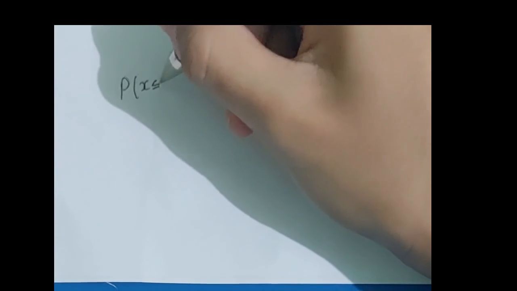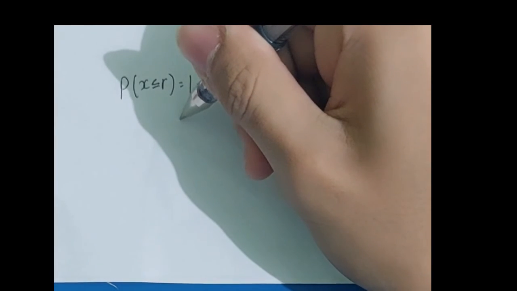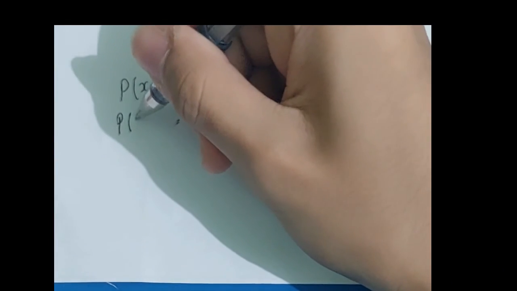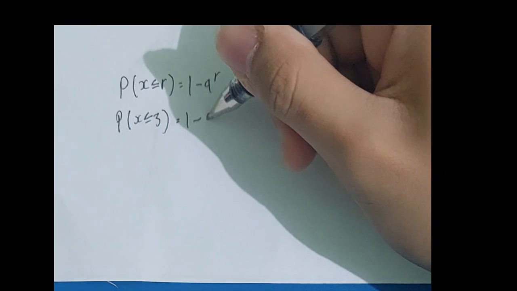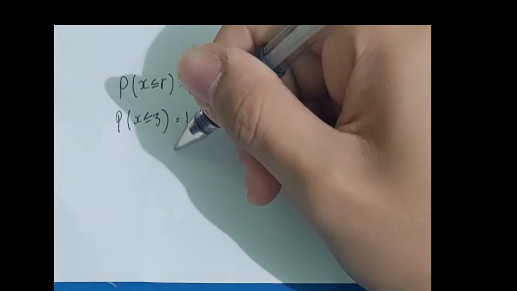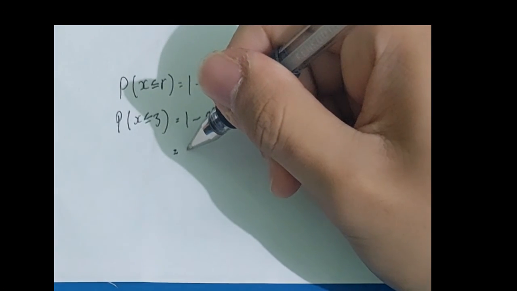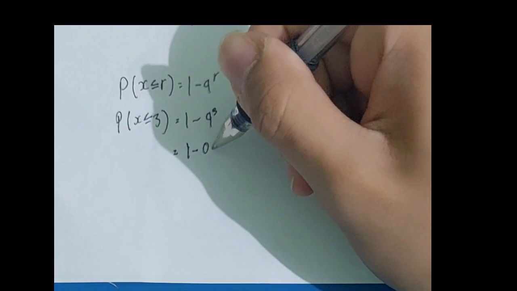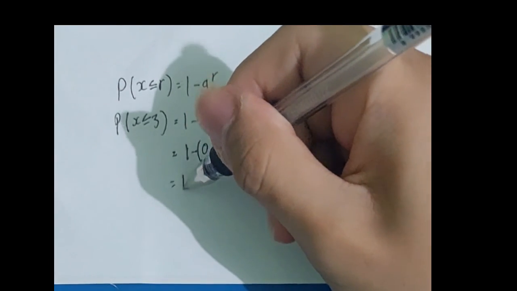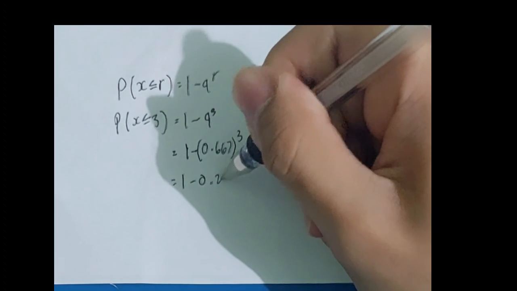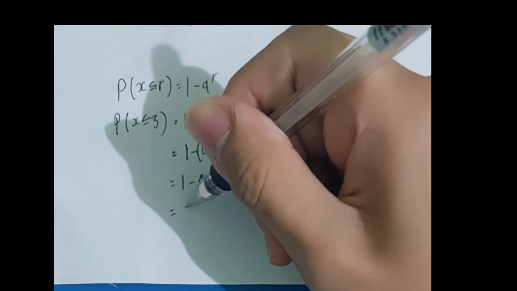Okay guys, so to get the answer we need to put the numbers in the formula. The formula is P of X less than or equal to R is 1 minus Q raised to the power of R. If we insert the numbers, P of X less than or equal to 3 is 1 minus Q raised to the power of 3, which when we insert the Q is 1 minus 0.667 raised to the power of 3, and therefore it will lead us to 1 minus 0.297, and therefore leading us to the final answer, which is